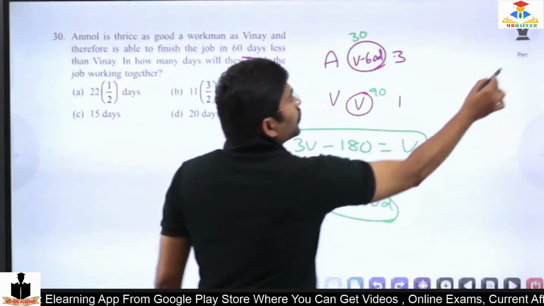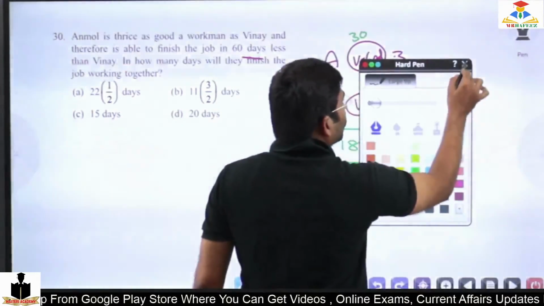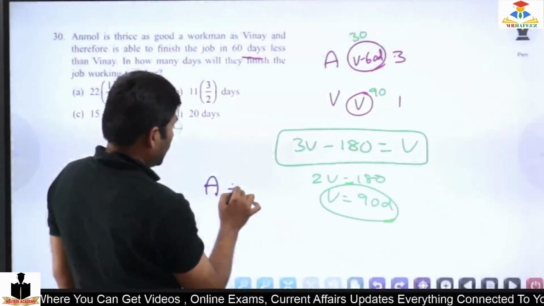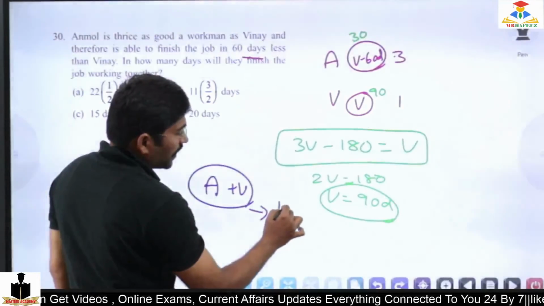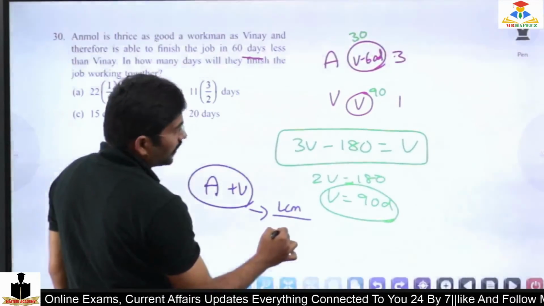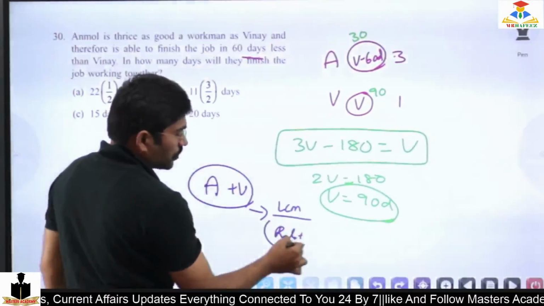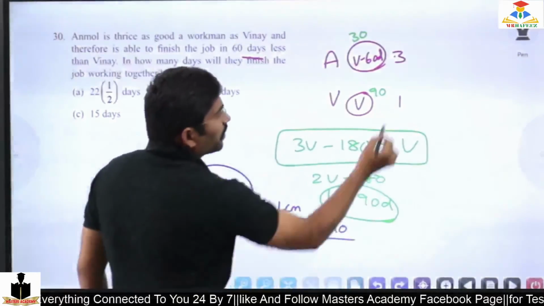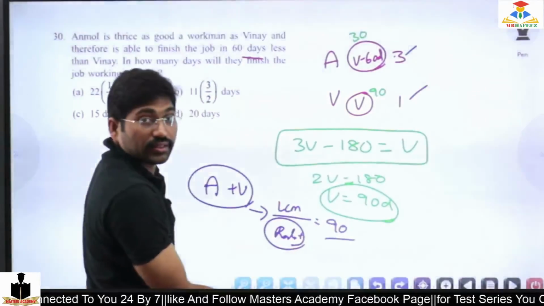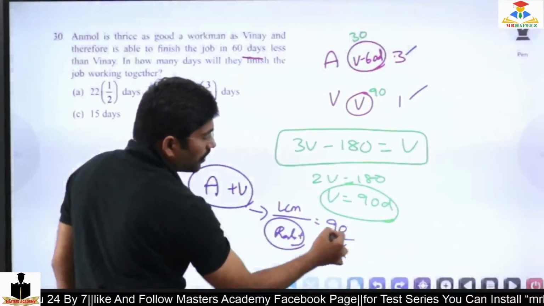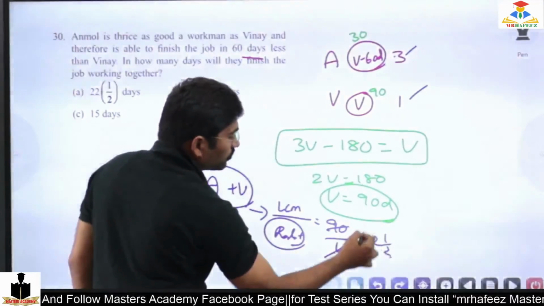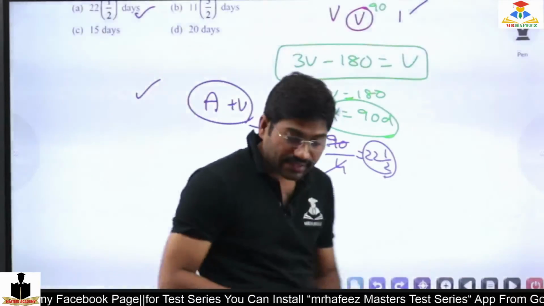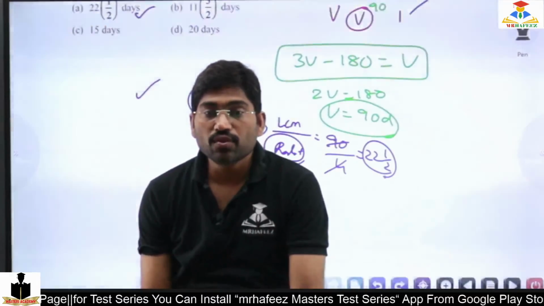To get the answer here, for Anmol and Vinay, LCM divided by the sum of the ratio. So that has to be calculated. LCM is 90, divided by the ratio, 3 plus 1, which is 4. So 90 divided by 4 is 22 1 by 2 days. So that's it. If you agree, type U in the comment box.